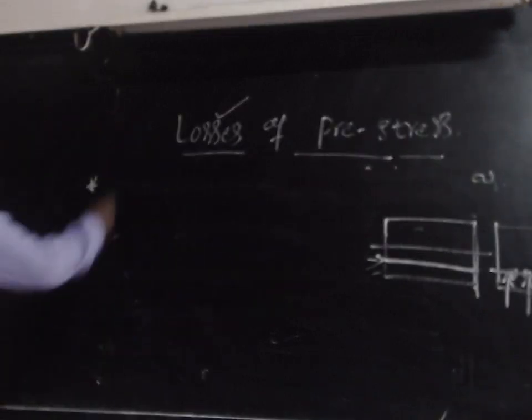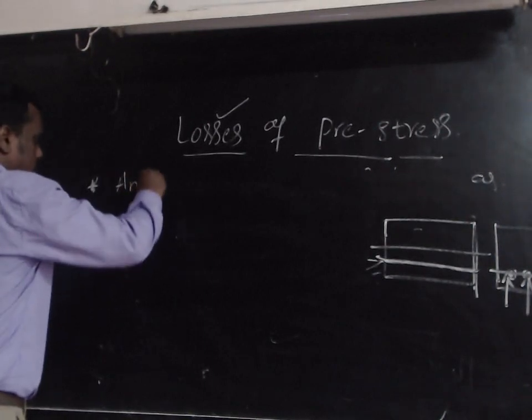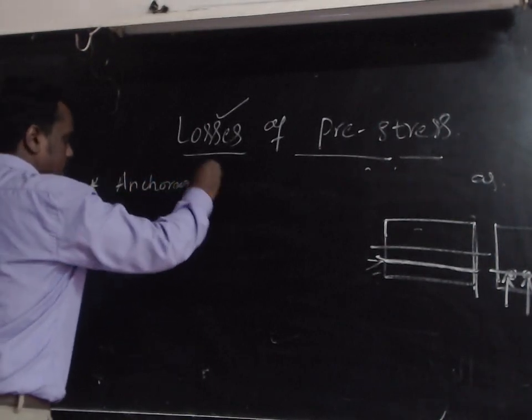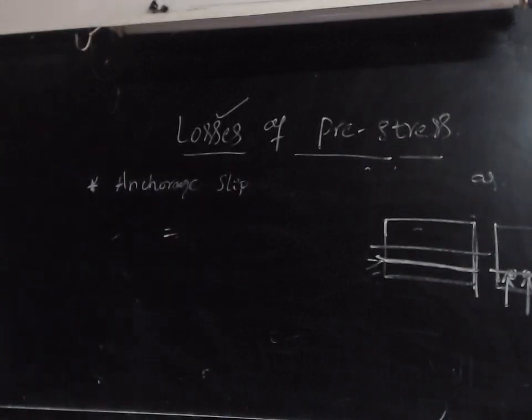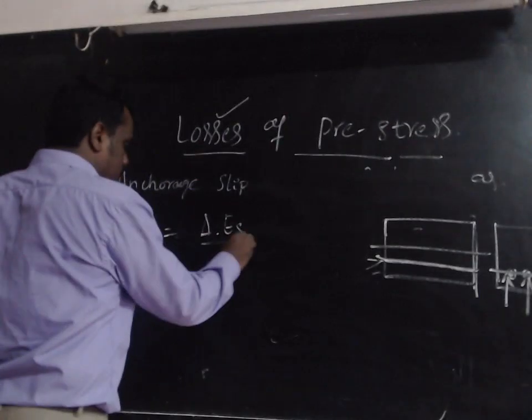And the fifth one is anchorage slip. This anchorage slip loss is calculated using the formula delta into Es divided by L.